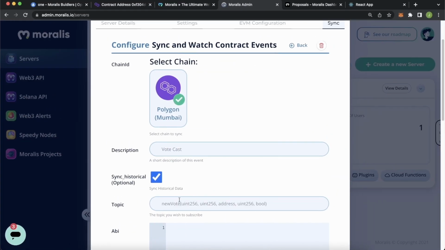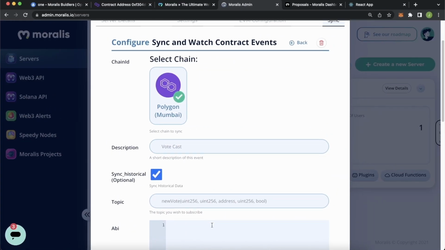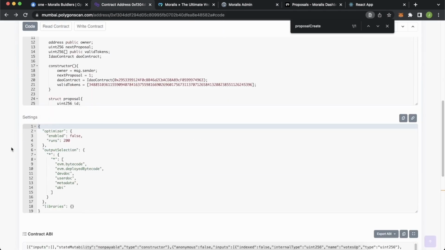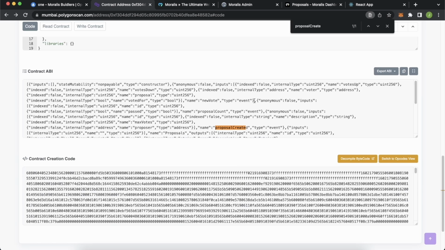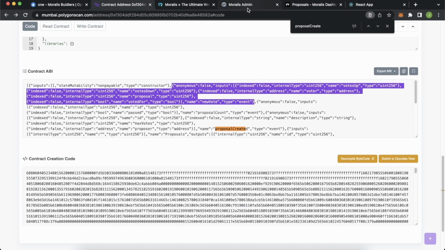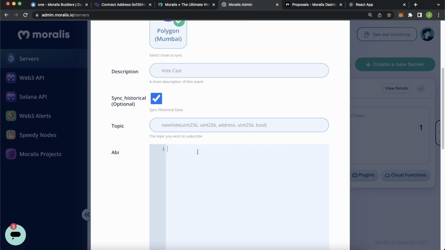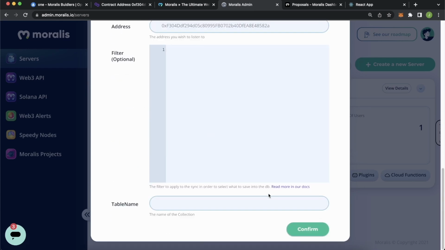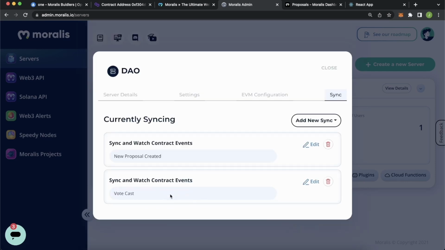Paste it in here, there and there, the event name and the variable types. Then for our contract API, paste that from our smart contract. Go to the new vote event, copy that from over here, back to our admin dashboard, paste our application binary interface, then our smart contract address, that's in there. And then the table name, we'll call this one votes. Let's confirm. And we have our vote cast sync event done.